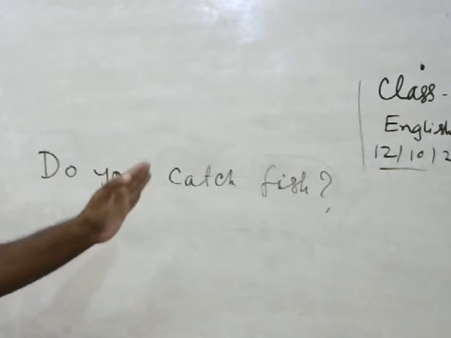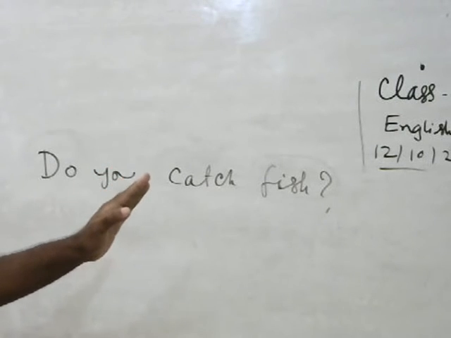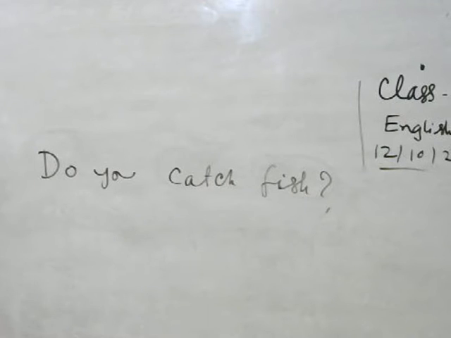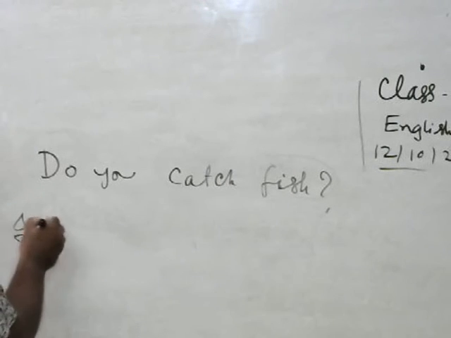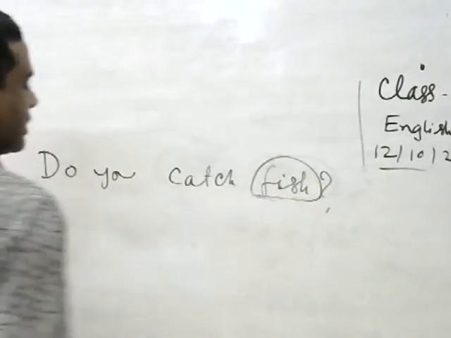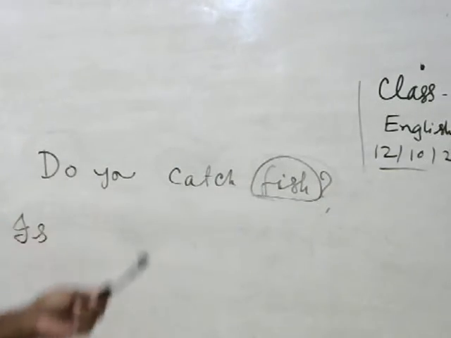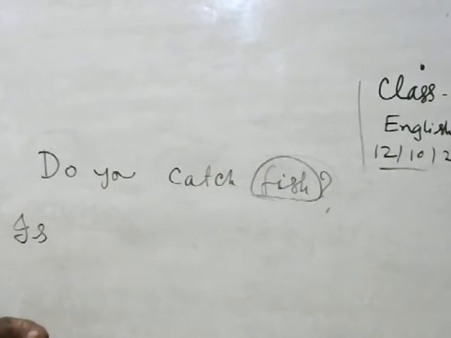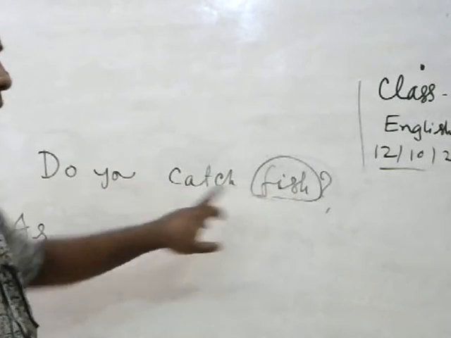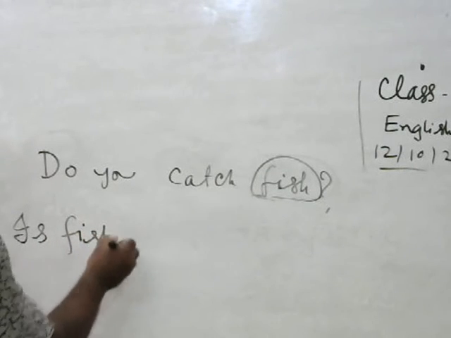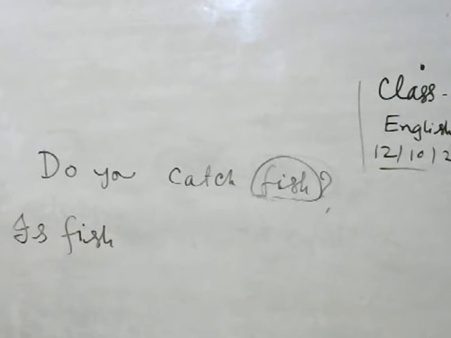Then we have to take the object as the subject. So we have to write is, then fish, as fish is the object in the active sentence. When we change it into a passive sentence, we have to write fish as the subject.